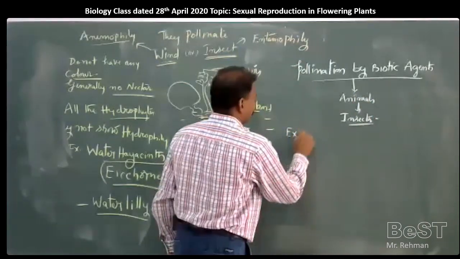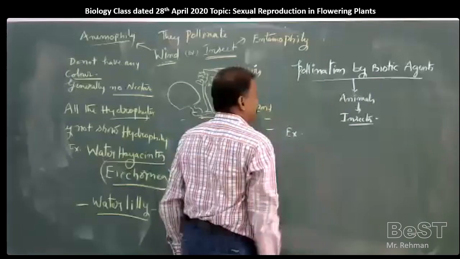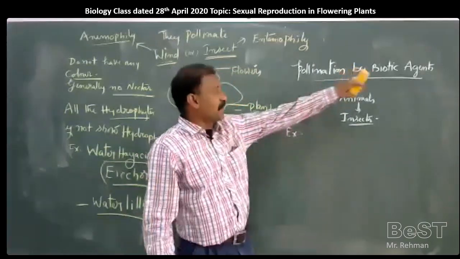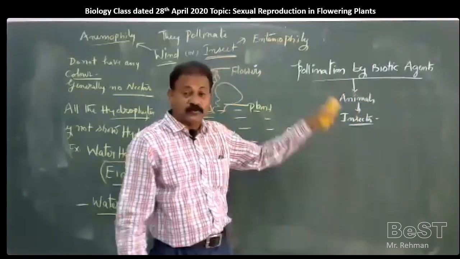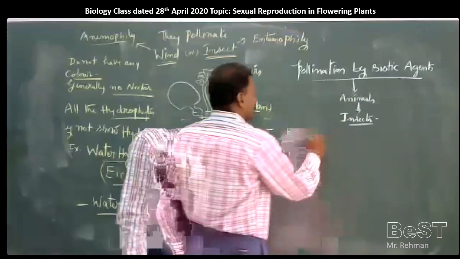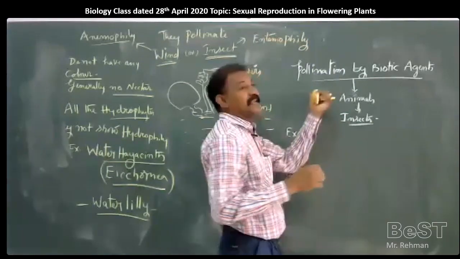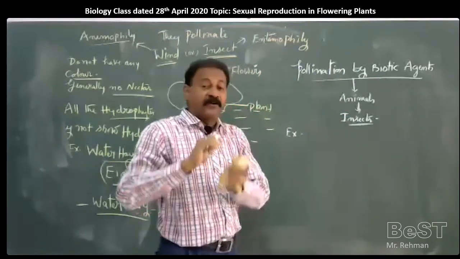Examples of biotic agents or animals or insects that show pollination may be very small to very large in size.